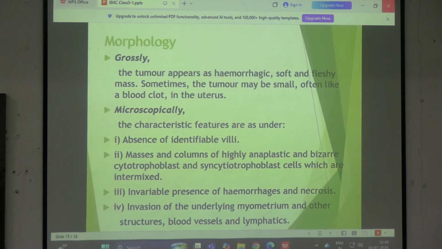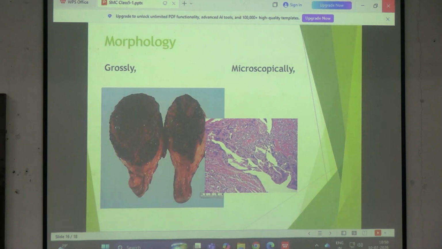Next point is, just like I have been saying from the very beginning, it is a very hemorrhagic tumor. So microscopically you will be finding wide areas of hemorrhage, and an important feature of malignancy is the presence of necrosis. So you will find both hemorrhage and necrosis and anaplastic and bizarre cytotrophoblast and syncytiotrophoblast. আর তার সাথে যেটা বলেছি যে it has a high metastatic potential, সেজন্য আশেপাশে ব্লাড ভেসেল, lymphatic structures etc., সবগুলোর মধ্যে you can see there is already tumor within those vessels বা within the lymph nodes. তাহলে this is how it will look like.